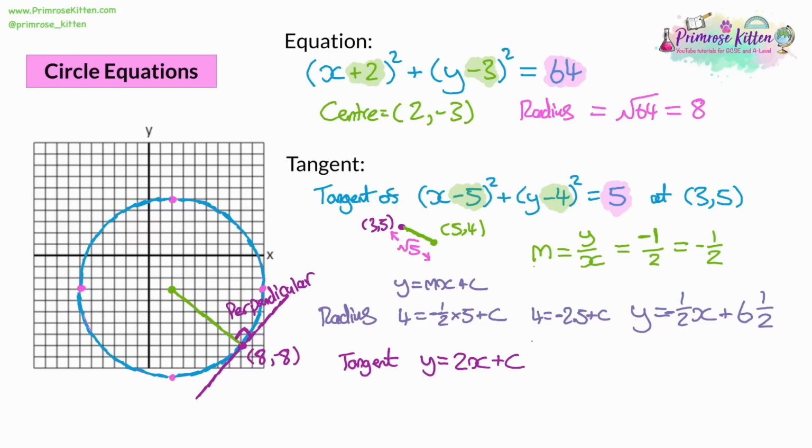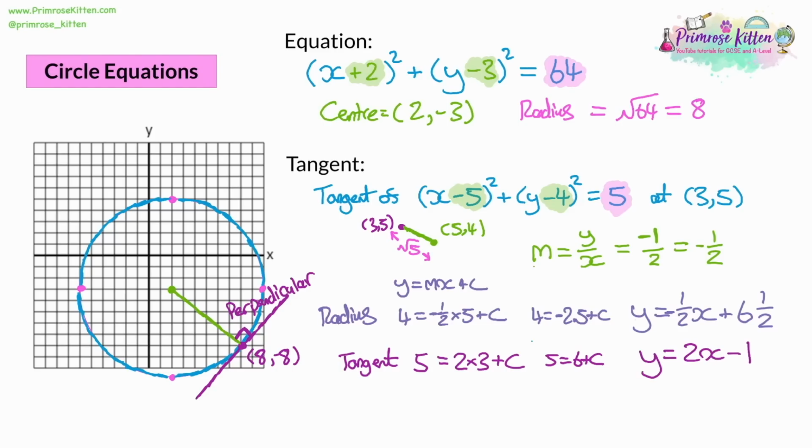And again, we can substitute into this. Now, it's got to be a point on the tangent, so it can't be the centre this time, so we'll have to substitute in the 3, 5. So we know that y is going to be 5, and x is going to be 3. That gives us 5 is equal to 2 times 3 plus c. That's 5 is equal to 6 plus c. That means that c must be -1. So our equation is going to be y is equal to 2x minus 1.